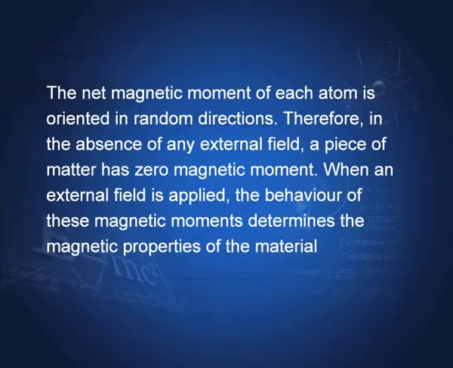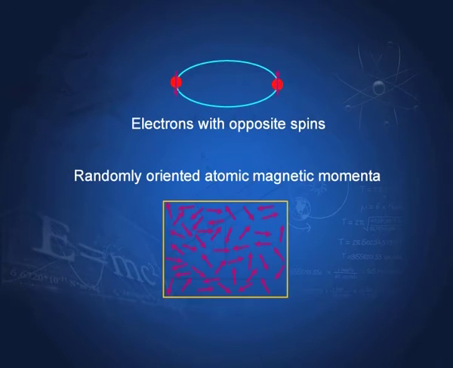The net magnetic moment of each atom is oriented in random directions. Therefore, in the absence of any external field, a piece of matter has zero magnetic moment. I have shown here the magnetic moments which are randomly oriented. So, the net is 0. Here I show two electrons, one with spin up and the other with spin down. They cancel the intrinsic magnetic moments due to these electrons.